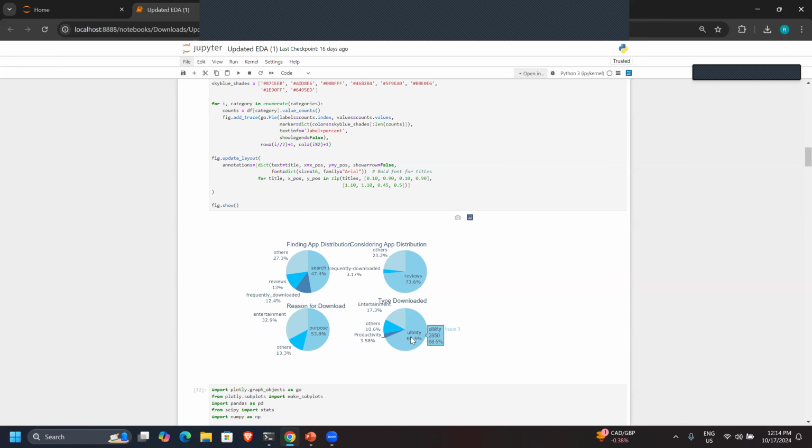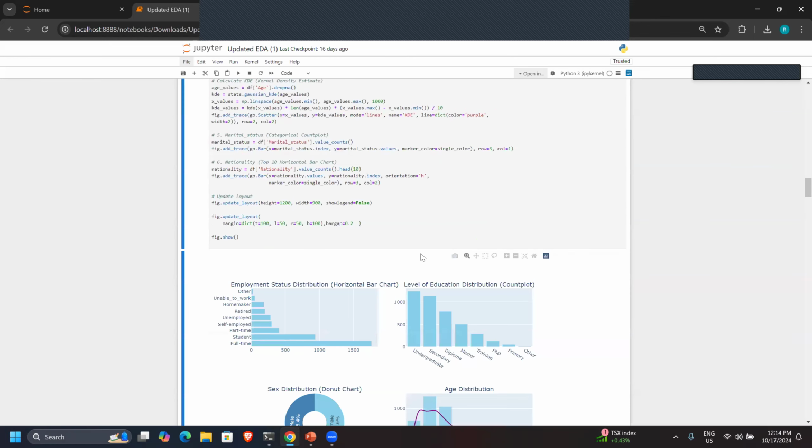Type downloaded. Here, surprisingly, what we personally thought was that entertainment apps are the most downloaded, but utility apps like calculator and measurement apps are downloaded the most, at 68%, followed by entertainment and productivity and others.